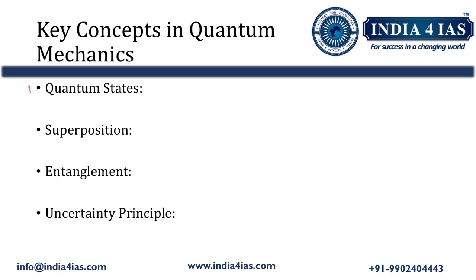The first one is quantum states. The state of a quantum system is described by a wave function which contains all the information about the system. It means the quantum state is expressed in the form of a mathematical equation. So that is what a quantum state is.